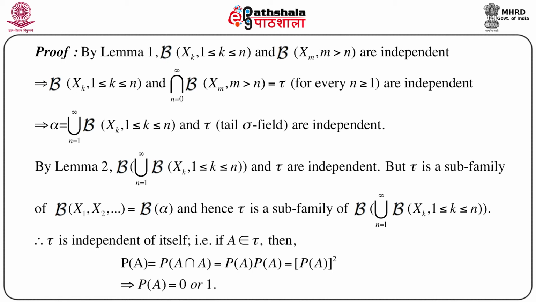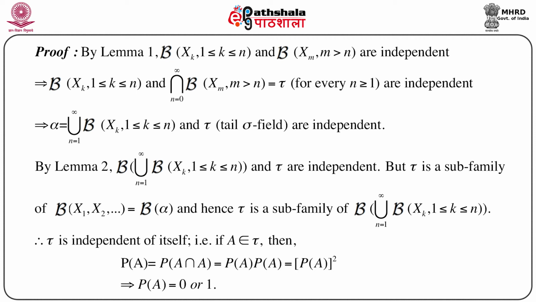This immediately implies that the sigma field B generated by X_1, X_2, ..., X_n and the intersection of the sigma fields B generated by X_m, m greater than n, where n goes from 1 to infinity, which we call tau, for every n greater than or equal to 1, are independent.